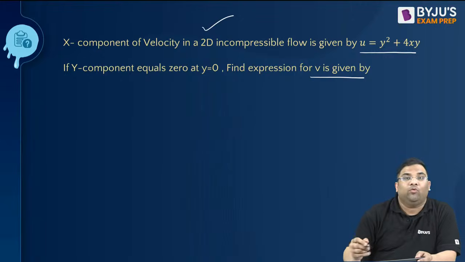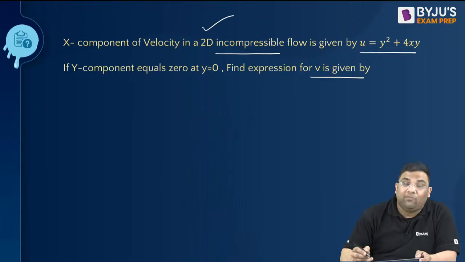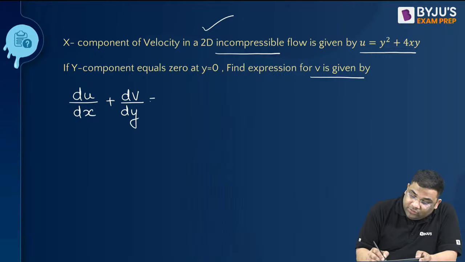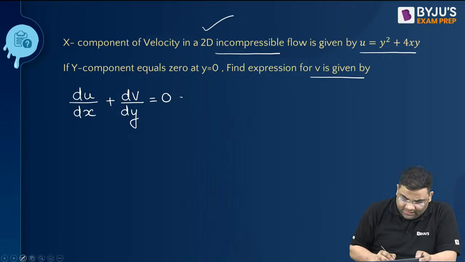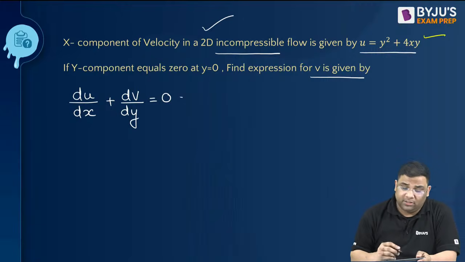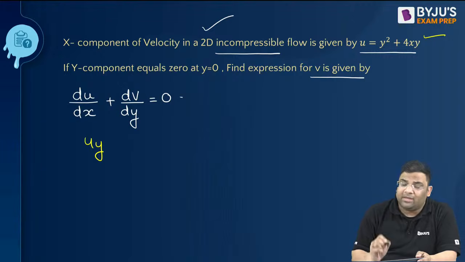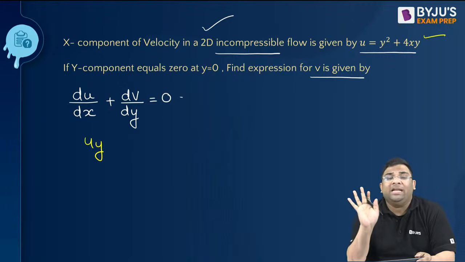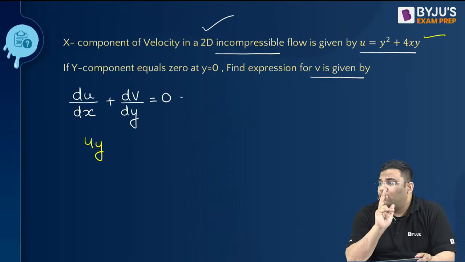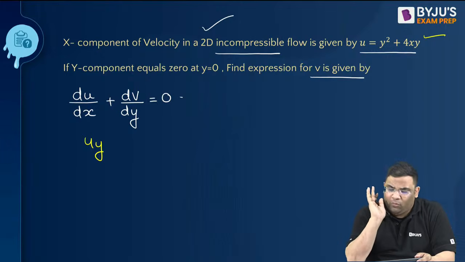It's a 2D flow, 2D incompressible flow. So in 2D flow, I can say du by dx plus dv by dy is equal to 0. In this case, you know this function, right? So du by dx will give me how much? It will give me 4y, where I am differentiating partially with respect to only x. So I'll get 4y.